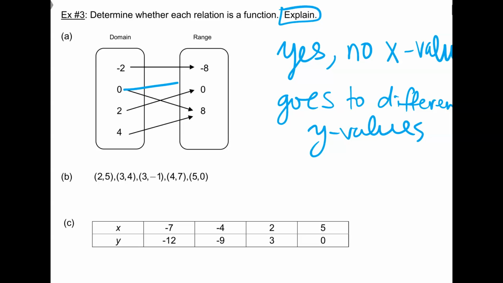So an example, if I would have something like this, that would not be a function because now I have 1 x value going to 2 y values. But what I want is each x can only have 1 y value. Lauren, what about b? Would this one be a function? So I'm looking at x 2, 3, 3, 4, 5. Exactly. No, not a function. We have the same x value to 2 different y.